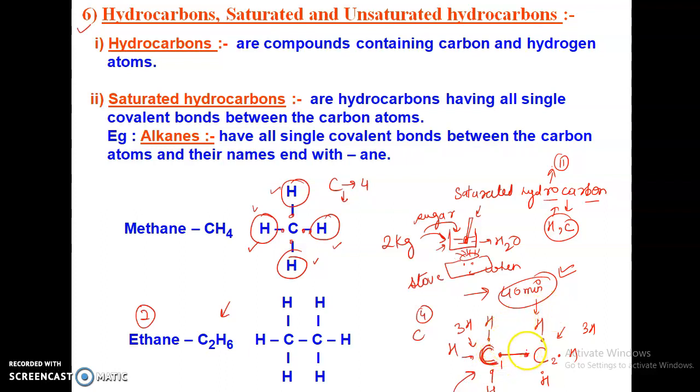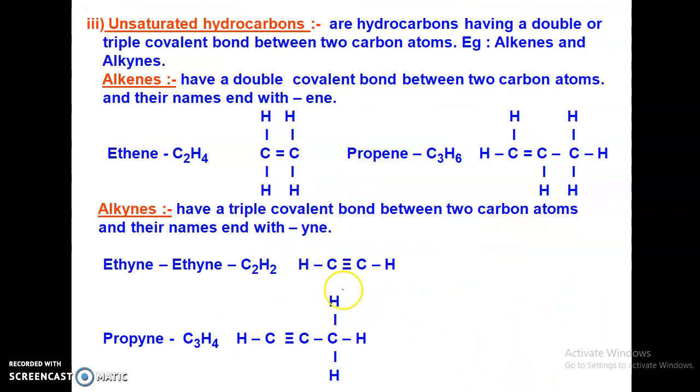It has gained 1 electron from the other carbon, so now it only needs 3 electrons. So this carbon asks only 3 hydrogens to share their electrons with it. Got it? So this is called a saturated hydrocarbon.